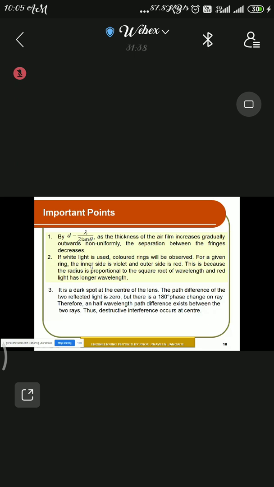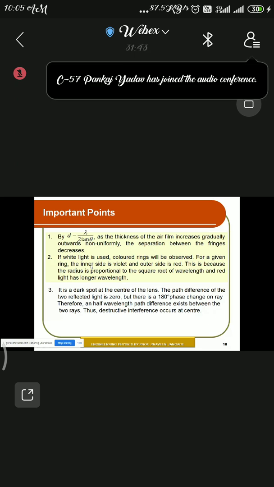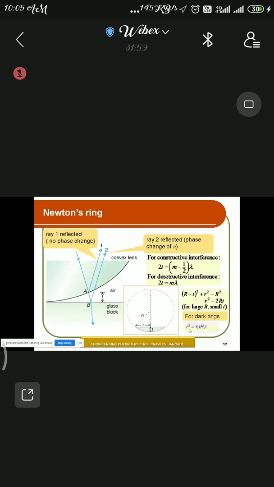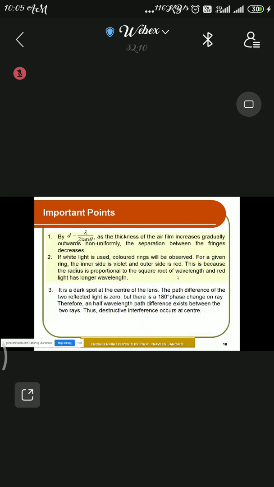If you replace the monochromatic light by white light, the pattern appears as colored rings. The radius of a dark or bright ring, which is equal to the square root of m lambda R, is directly proportional to the square root of the wavelength, so you see the corresponding wavelength.